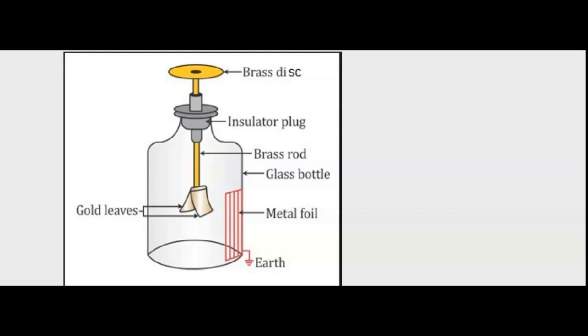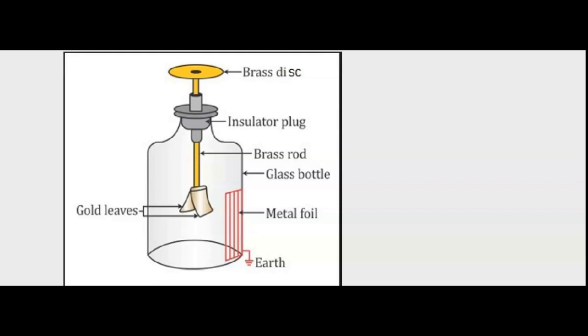The gold leaves are extremely thin conducting foils which have very low mass per unit area, and they are also flexible, and therefore they can respond very quickly to very small electrostatic forces. In the same way, you can also use thin aluminum foils instead of gold leaves.